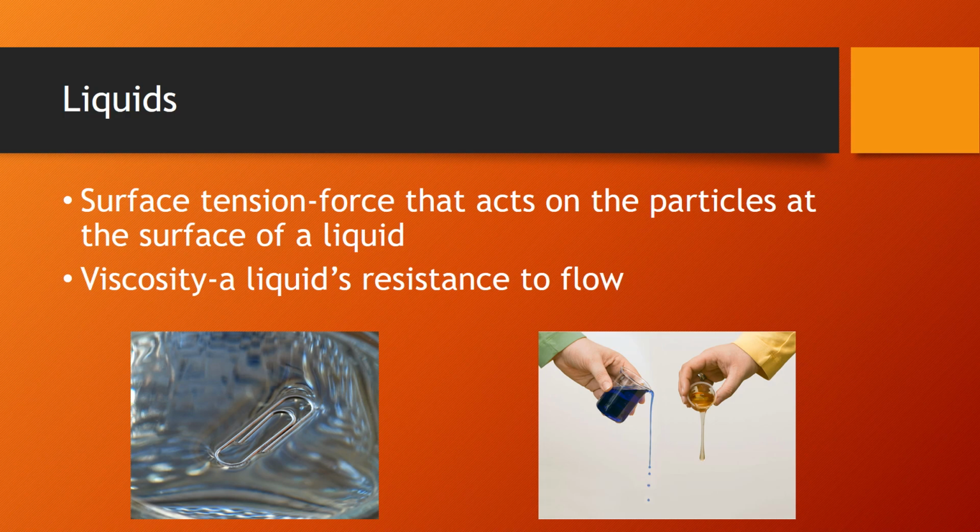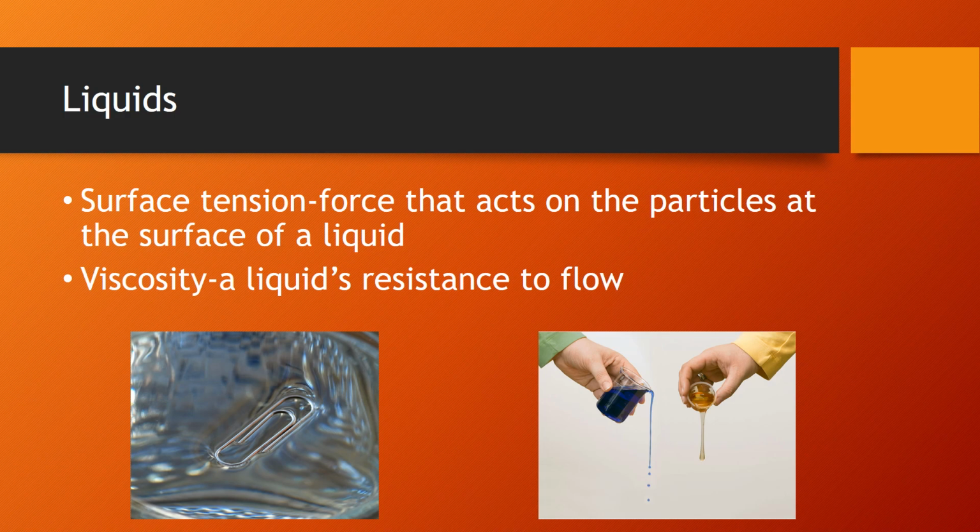If you look at the picture on the left, the paperclip is able to float on top of that water because the particles are attracted together enough that they form almost a film on top of that water or whatever the liquid is. If you look closely at the picture, you can see where it's almost warped towards the paperclip, because you can see where the particles are resisting that paperclip going through.